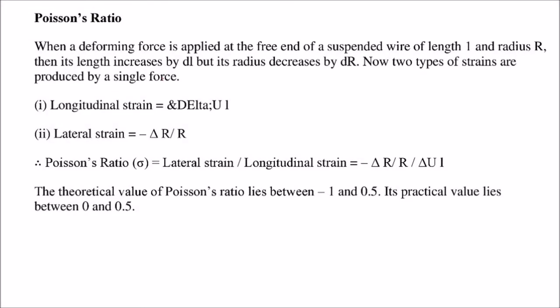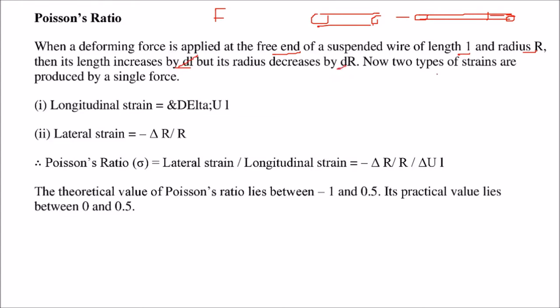Poisson's ratio. When a deforming force is applied at the free end of a suspended wire, say of length L and radius R, there will be an increase in length, say dl. But as the length increases, the diameter will decrease. So the length increases by dl, and the radius decreases by dr.